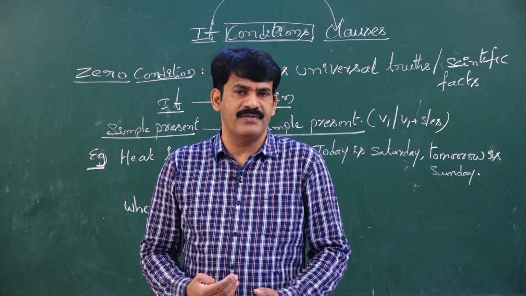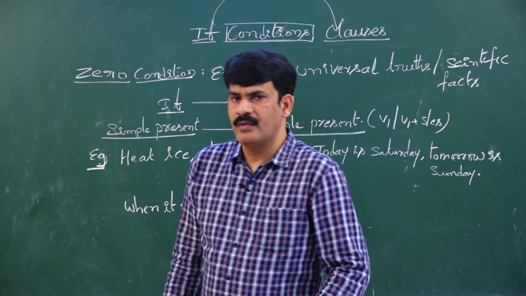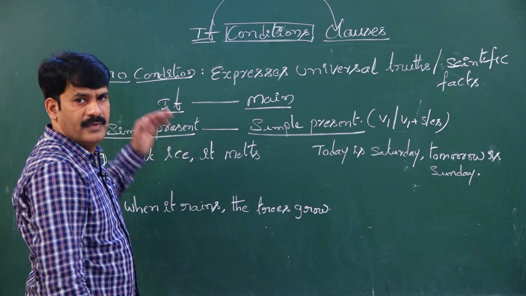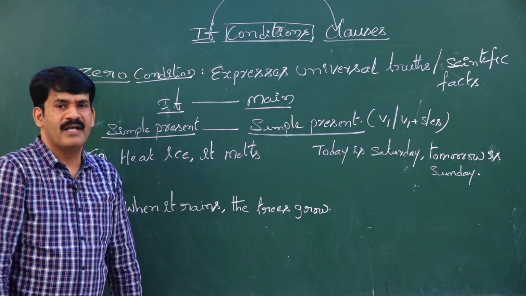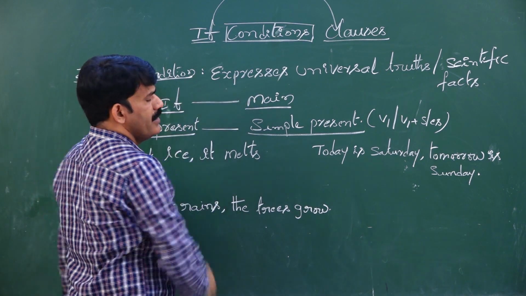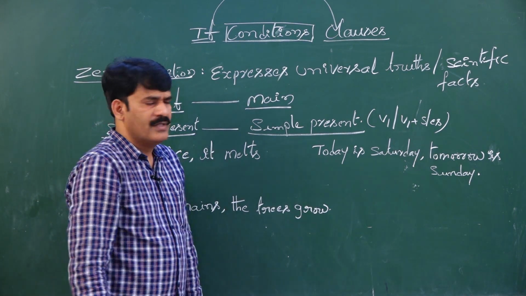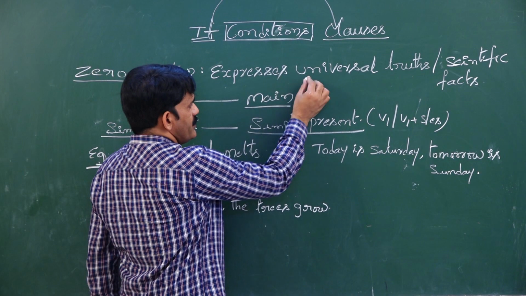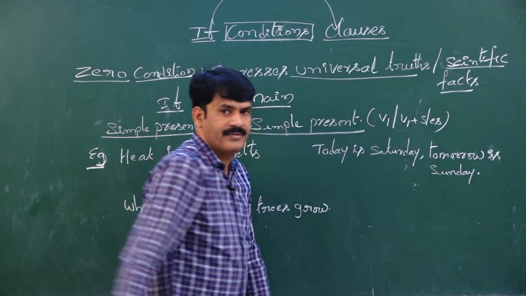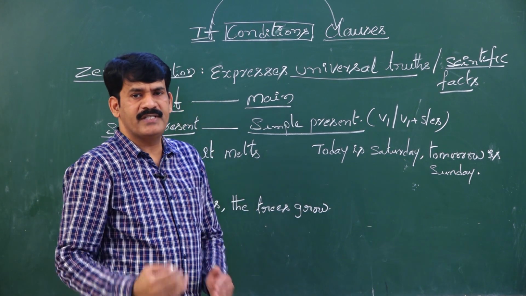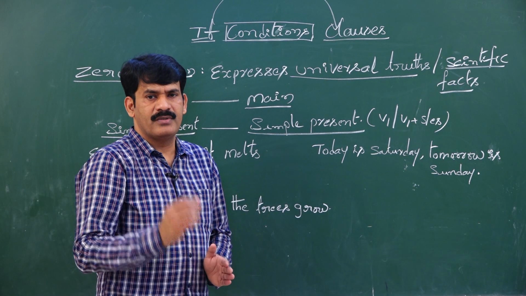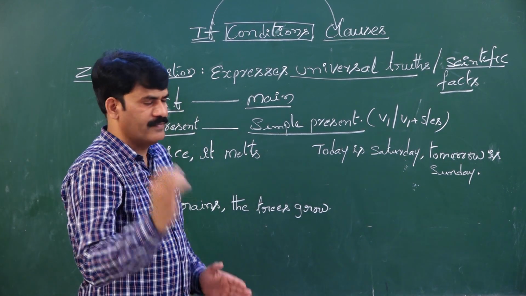First condition is zero condition. This zero condition is even called a real condition. What does the zero condition express? The zero condition expresses universal truths and scientific facts. Universal truths and scientific facts generally are to be expressed in zero condition.